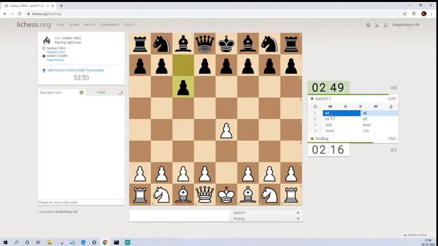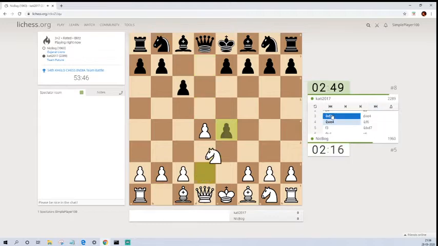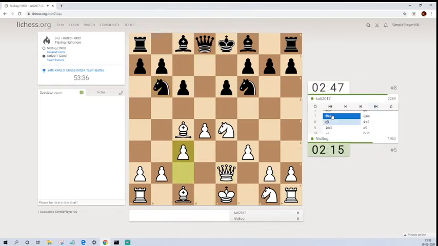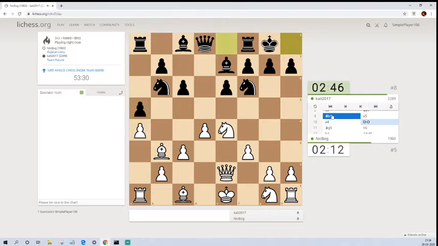What happened? E4 c6. It's a Caro-Kann defense. Pawn to d5, knight to d2, pawn takes e4, knight takes e4, knight to f6, pawn to f3, knight to d7, and bishop to c4, pawn to e6, queen to e2, knight to b6, pawn to c3, bishop to e7, and bishop to b3, pawn to a5, pawn to a4, castles, bishop to g4, g5, pawn h6, pawn to h4.